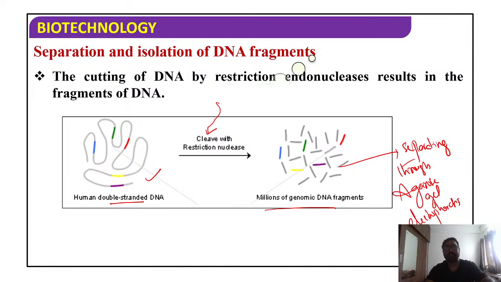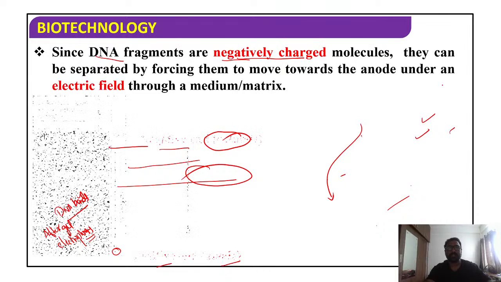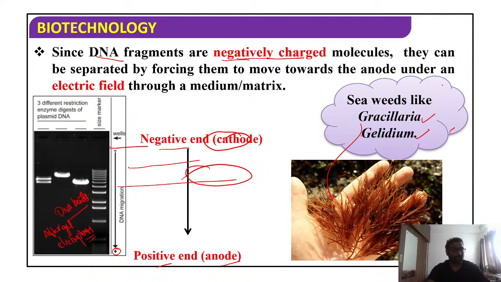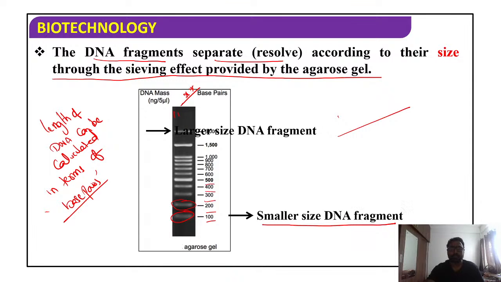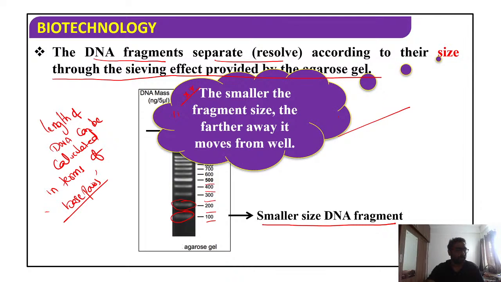Separation and isolation of DNA fragments. The fragments can be separated by techniques, and you can see all the slides once again. Agarose is a natural polymer, and we get it from Gracilaria and Gelidium. For DNA fragments, smaller ones will be close to the well and larger ones will be far away from the well. The smaller the fragment size, the farther it moves from the well.